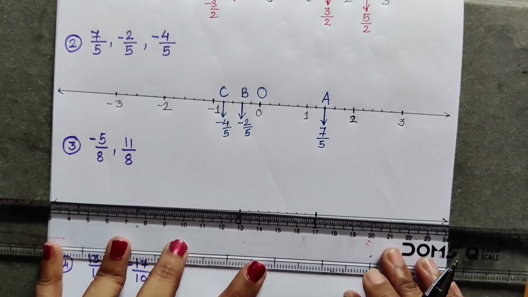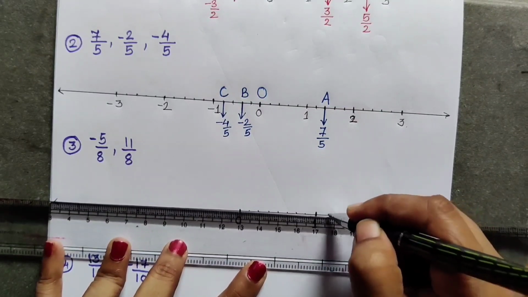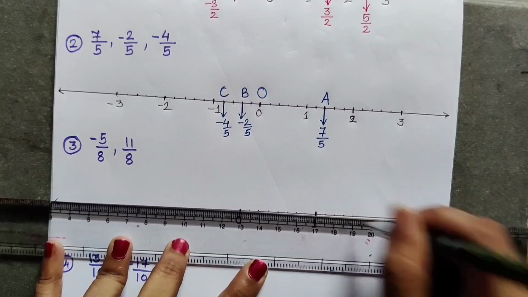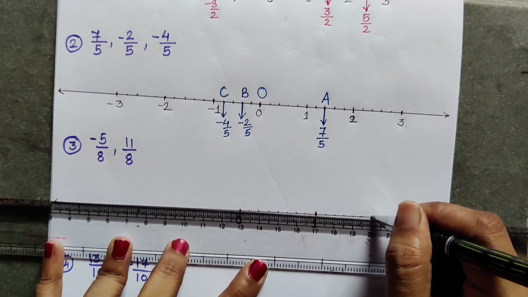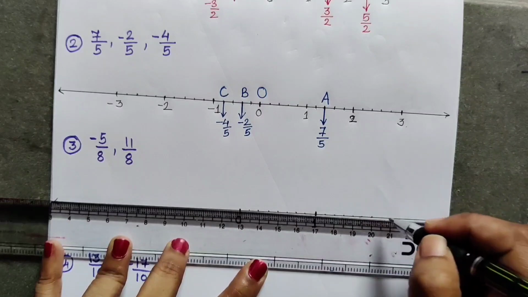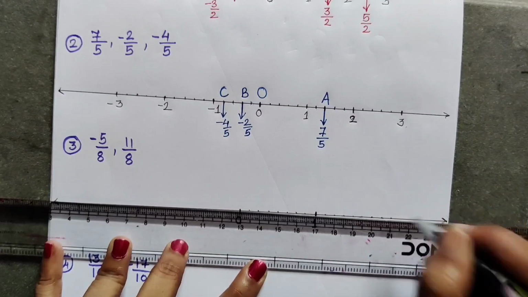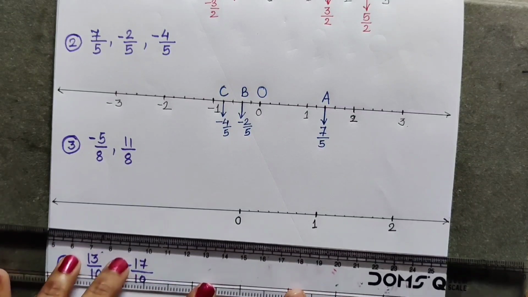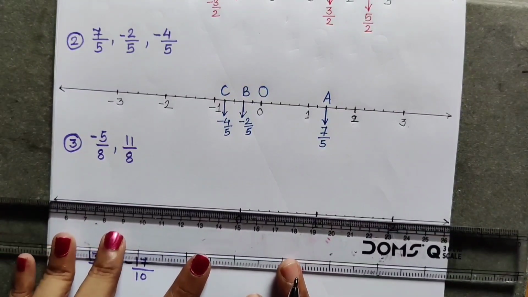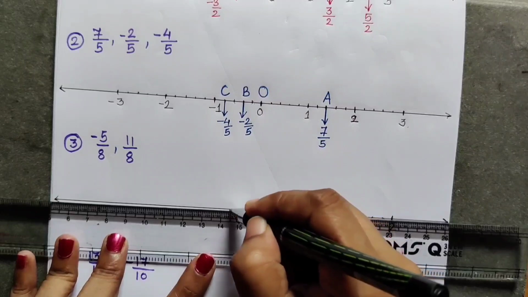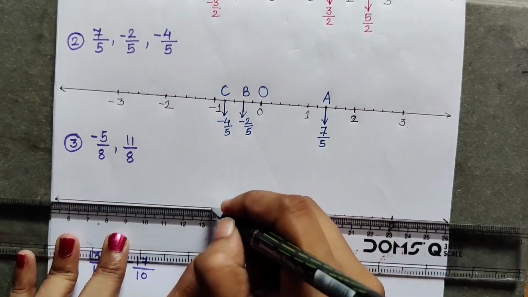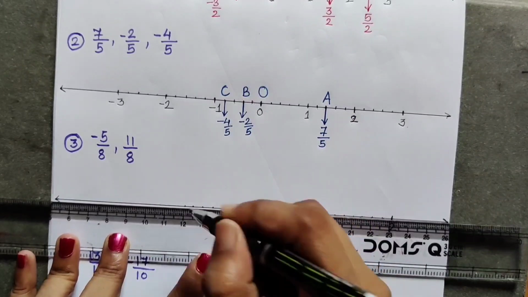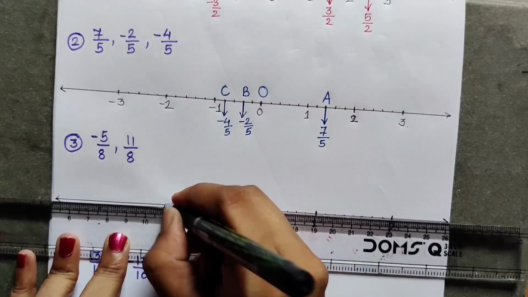One more time I will be doing 1, 2, 3, 4, 5, 6, 7, 8. This 8th point is 2. Same thing I am going to do on the left hand side of 0. 1, 2, 3, 4, 5, 6, 7, 8.